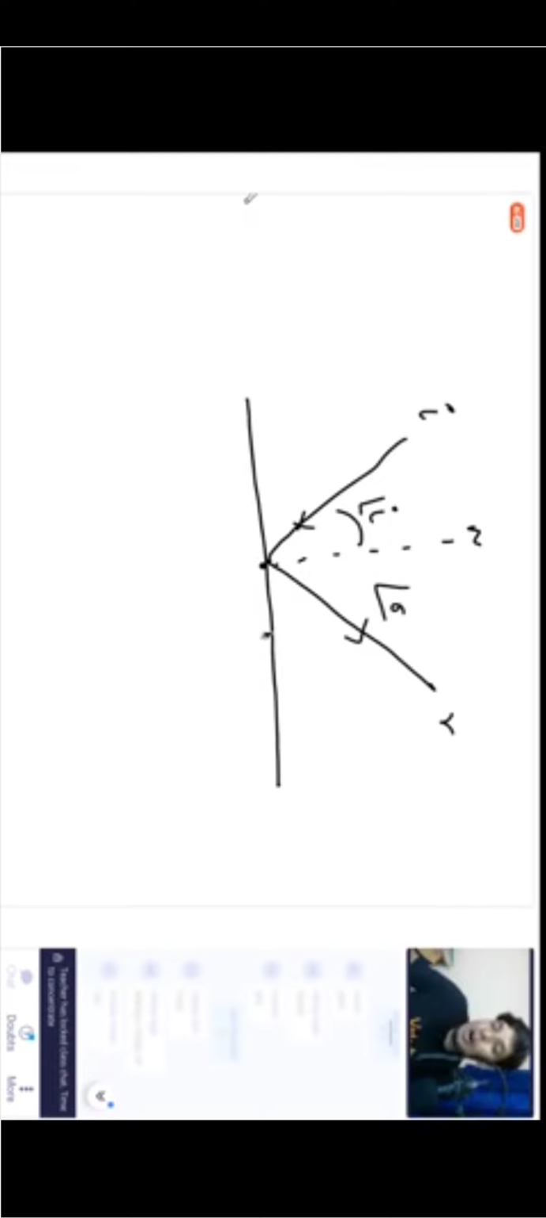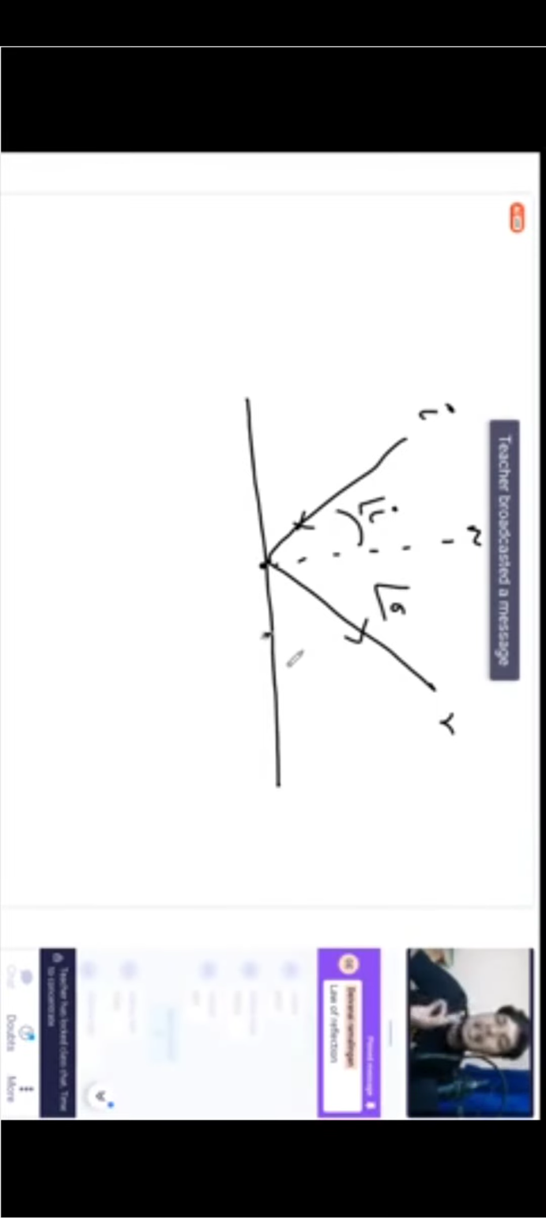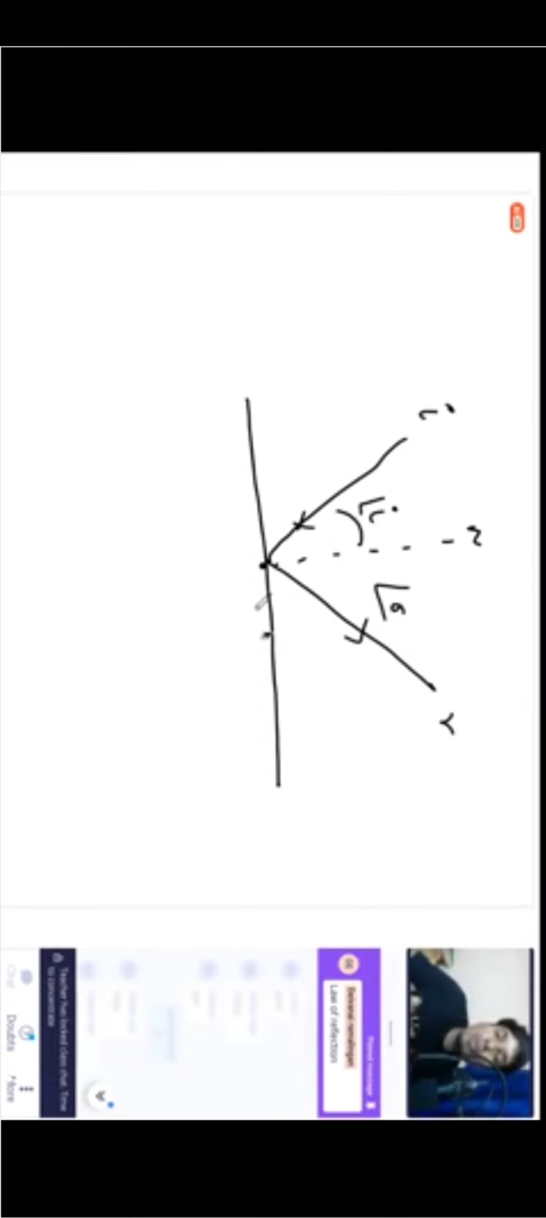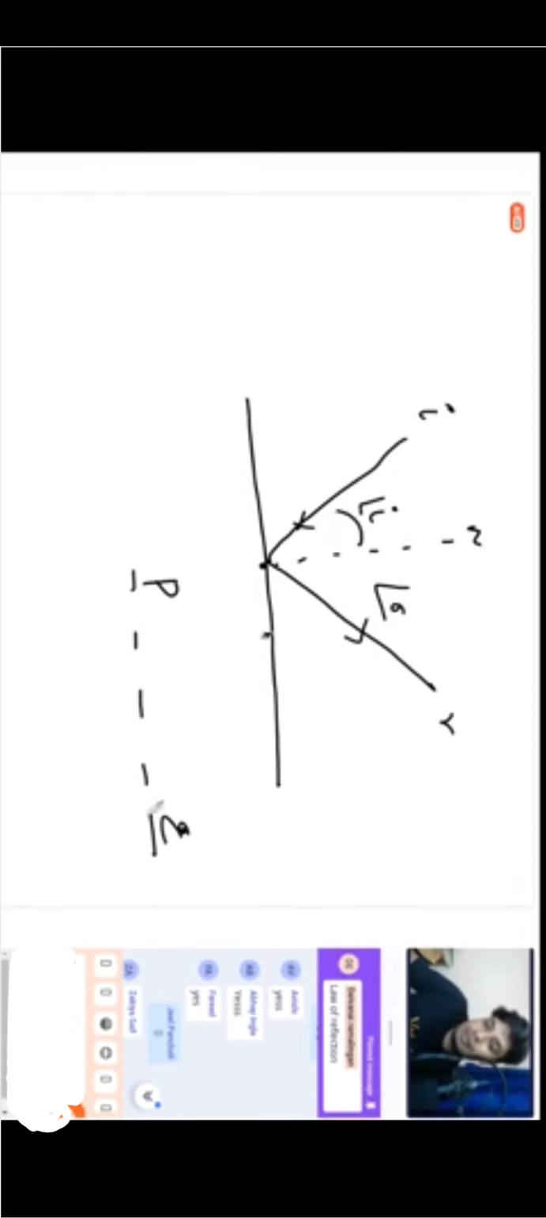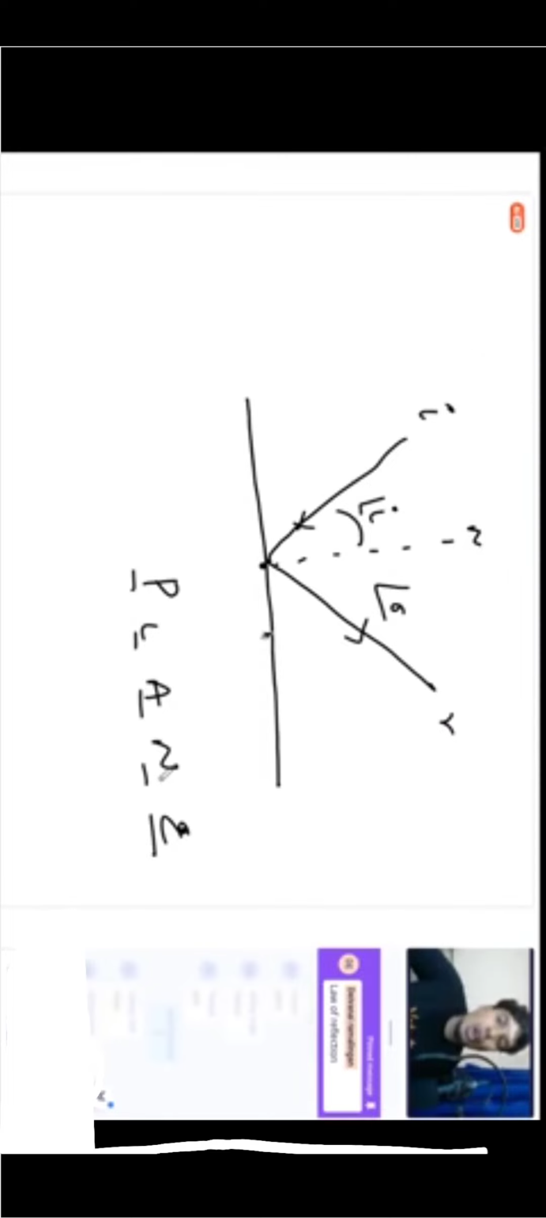First law of reflection tells us the angle of incidence is equal to the angle of reflection. That is the first law. Second law of reflection tells us, listen carefully, the incident ray, the reflected ray, and the normal at the point of incidence, they all lie on the same, tell me. They all lie on the same plane. Very good job, guys. Okay, so this is what we learned about reflection and the laws of reflection.